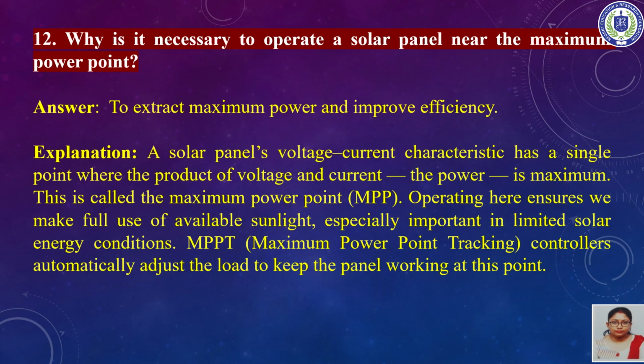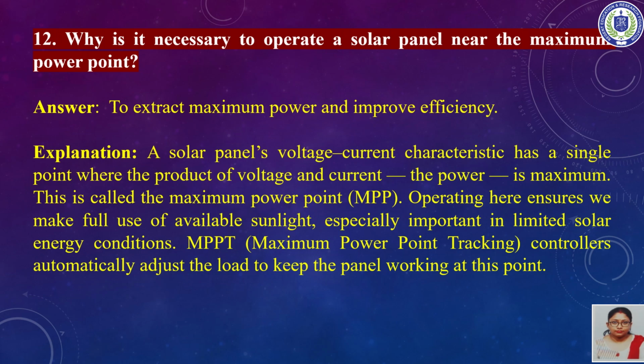Next question: why is it necessary to operate a solar panel near the maximum power point? In order to extract maximum power and improve efficiency. In the V-I characteristics of a solar panel, there is a single point where the product of voltage and current, that is power, is maximum. That point is called the maximum power point.